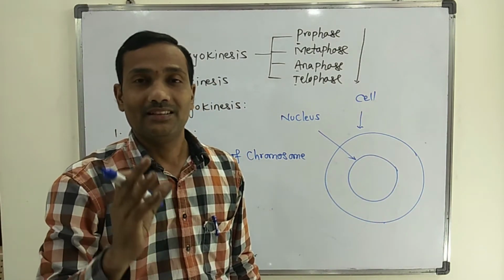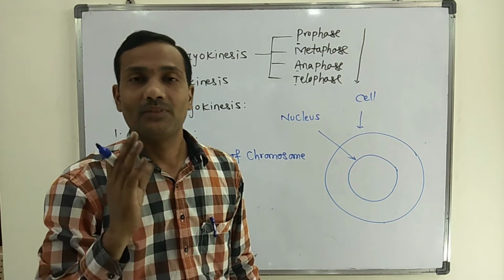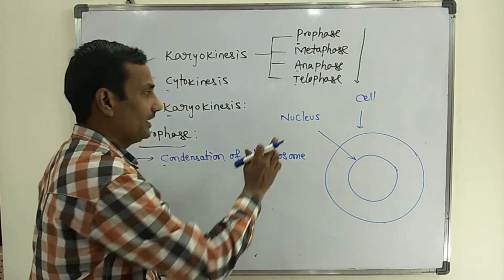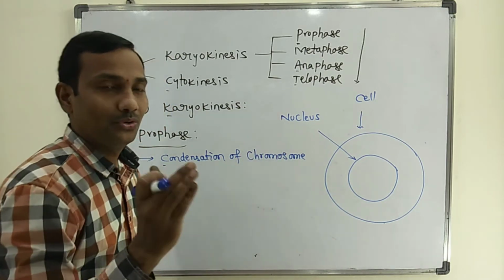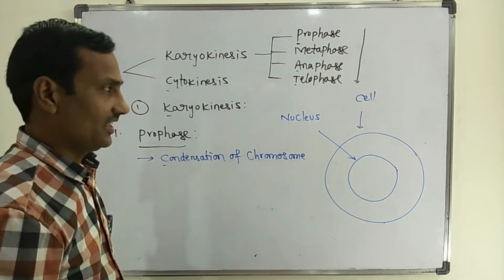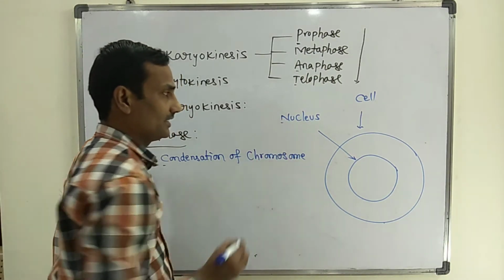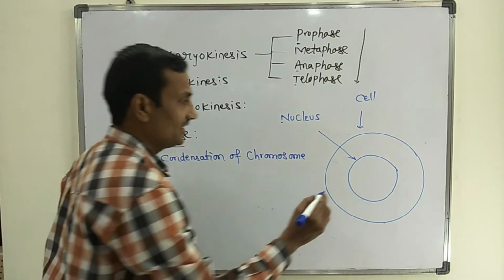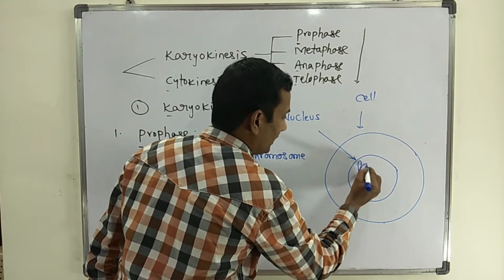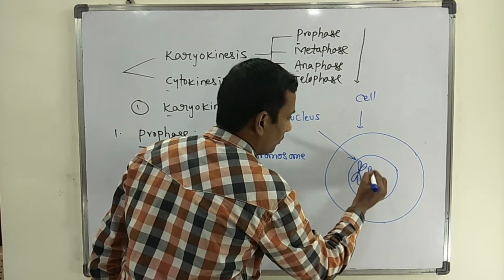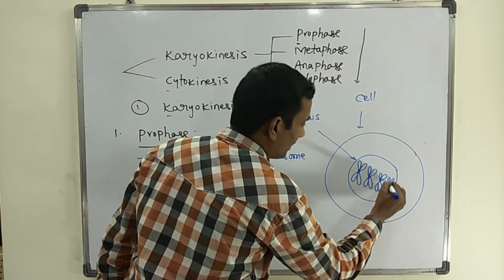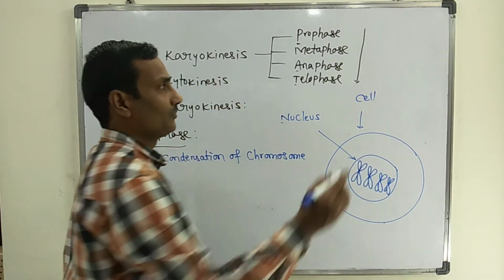Mainly nuclear events take place during karyokinesis, that is how the nucleus divides in these 4 phases or stages. The nucleus consists of chromosomes, and all chromosomes condense like this. Rod shaped chromosomes are formed. Earlier, the chromosomes were in a decondensed state.